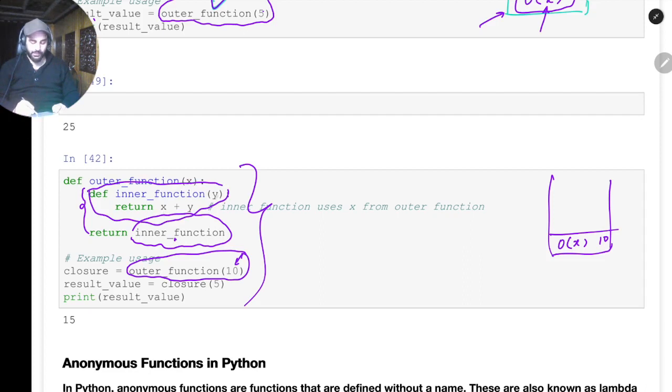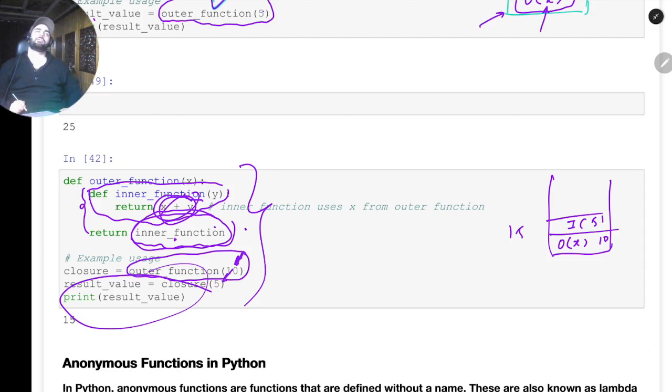Here, if you see, now we have y. Initially we called it with x, and then we return this inner function. In turn the inner function will be called, and this will sum up the value of x plus y. Initially we called 5, and then in the closure function we called 5. So the inner call will have y equal to 5, and as it returns x plus y, it will return the value 15. 10 plus 5 is 15. So these are the nested calls.